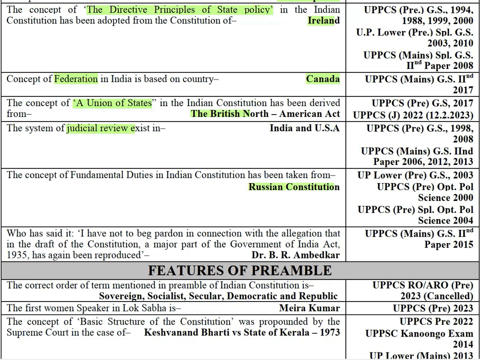And who said that I have not to beg pardon in connection with the allegation that in the draft of the Constitution a major part of the Government of India Act 1935 has been reproduced. This statement was said by Dr. B.R. Ambedkar.